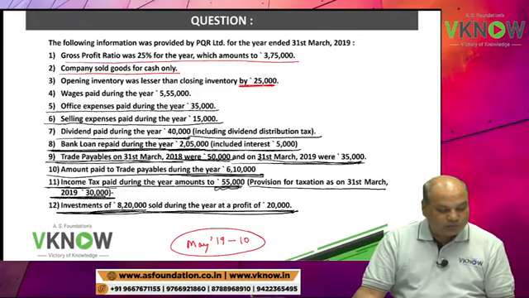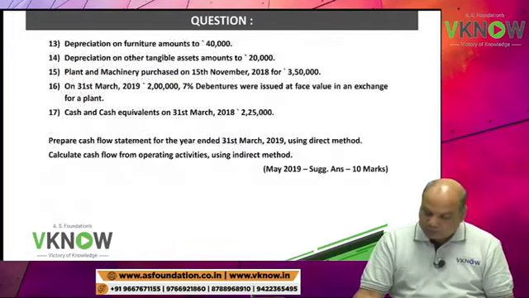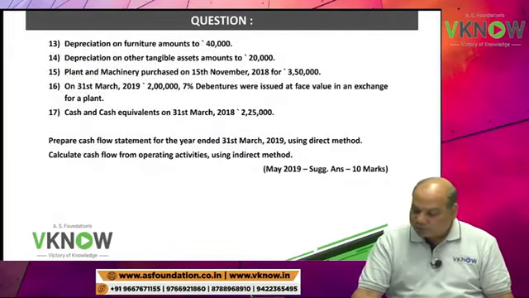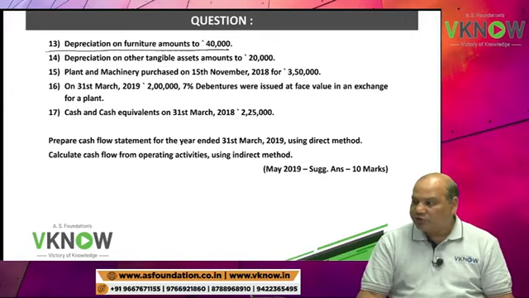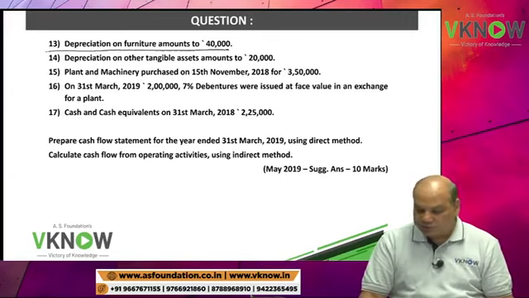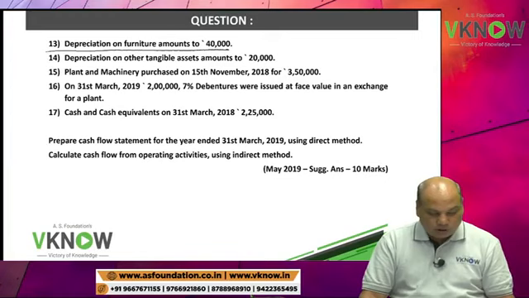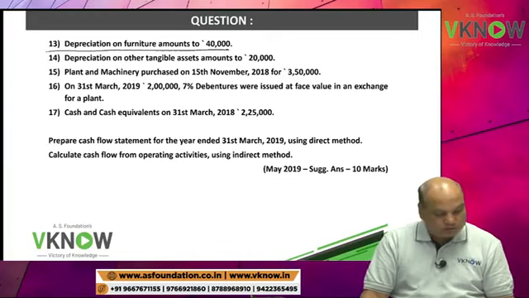Point 13, depreciation on furniture amounted to rupees 40,000.